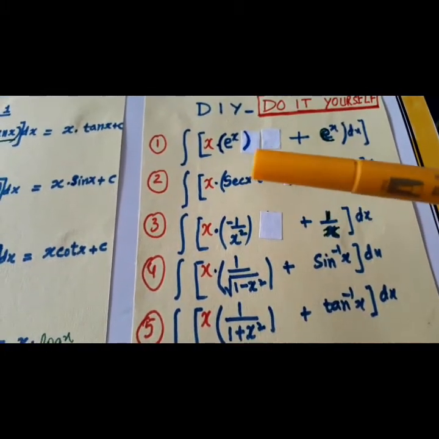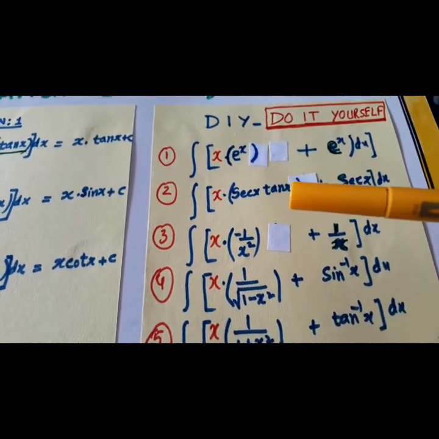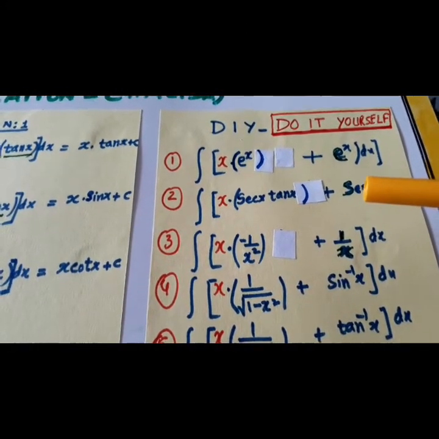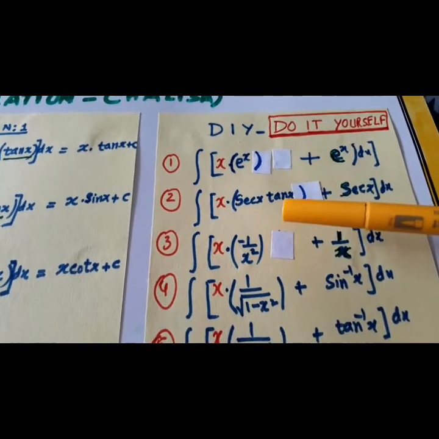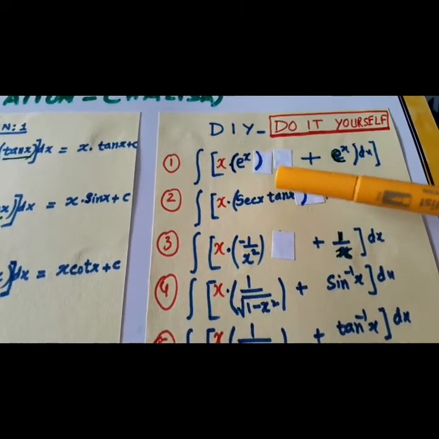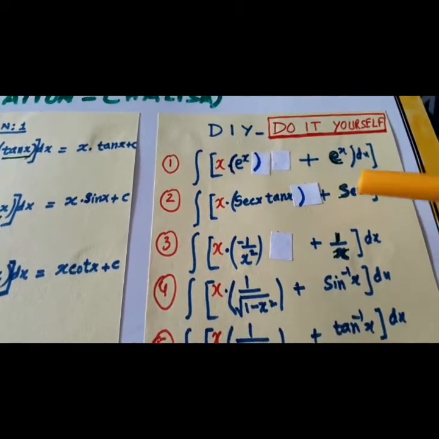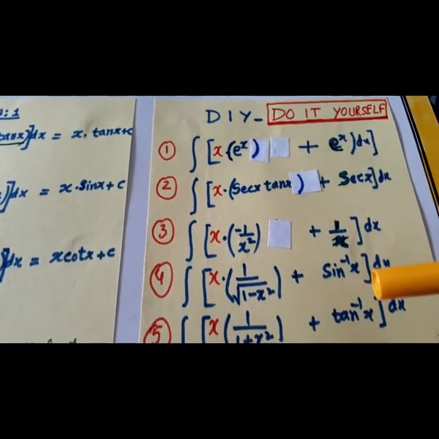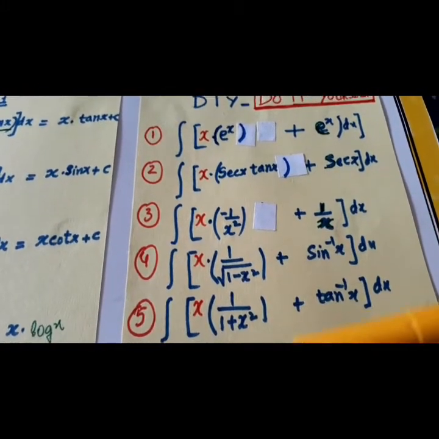Now next is x secant x tan x plus secant x. What is the derivative of secant x? It is secant x tan x. So this is Papu, this is Mummy, this is Papa. The answer will come Papu, Papa. So in the same way you will find that